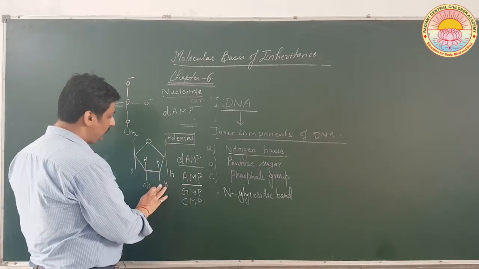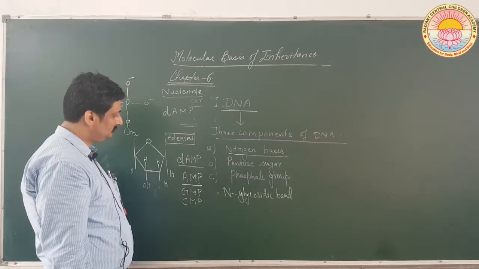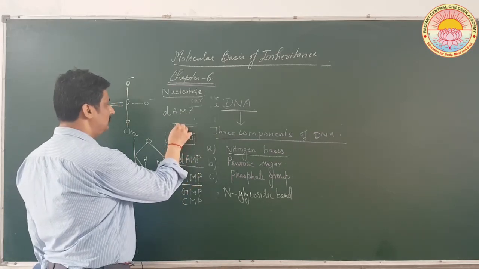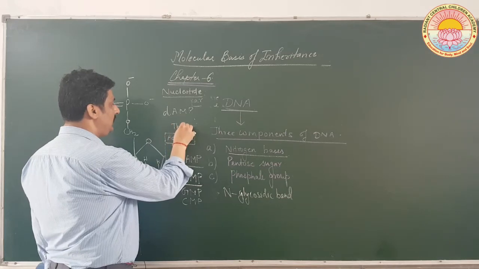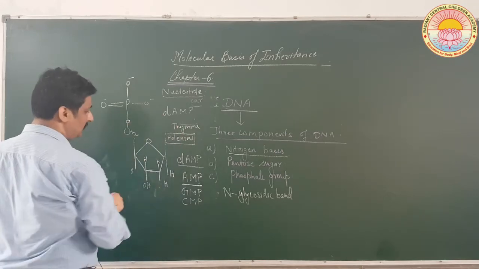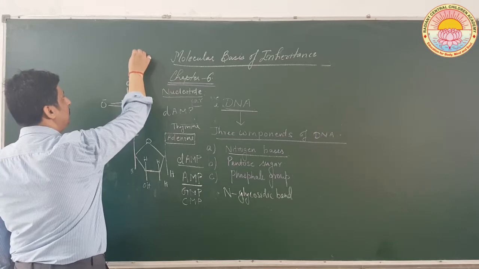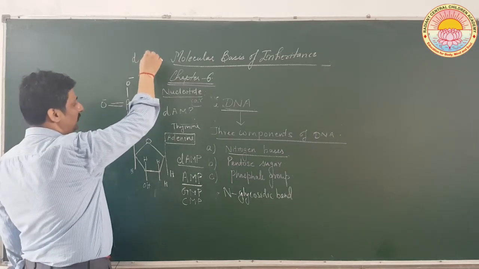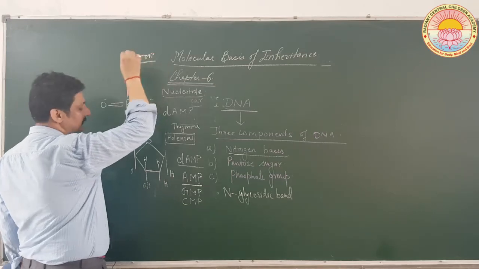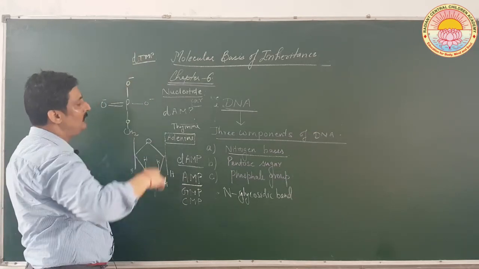Now, if you add thymine instead of adenine, and oxygen is not present, it will be called dTMP. If oxygen is present, then thymine will not be present.